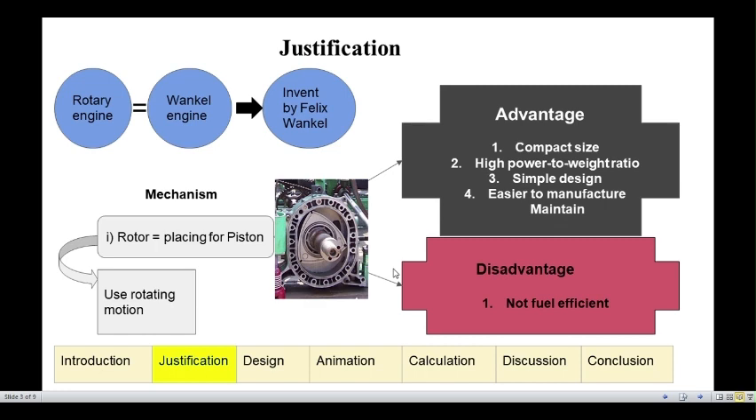The rotary engine has advantages and disadvantages. The first advantage is compact size. Second, high power to weight ratio. Third, simple design. Fourth, easier to manufacture and maintain. And the disadvantage: first, it is not fully efficient.